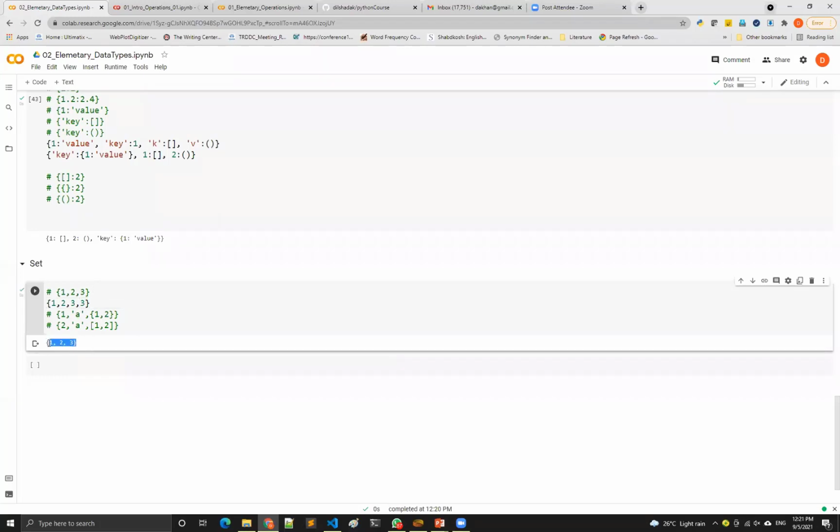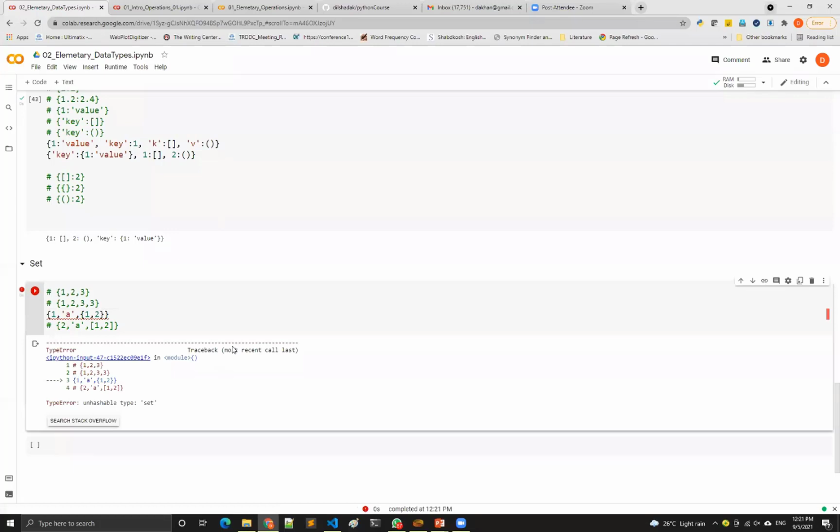A set is always of unique values, and in a set there is nothing called sequence. So sequence has no meaning in a set. Basically, it's a collection of objects. And in the collection itself, you cannot have different types. So the type of collection has to be specific.